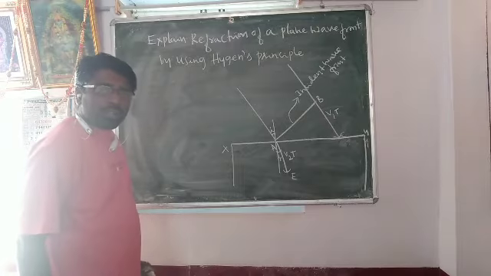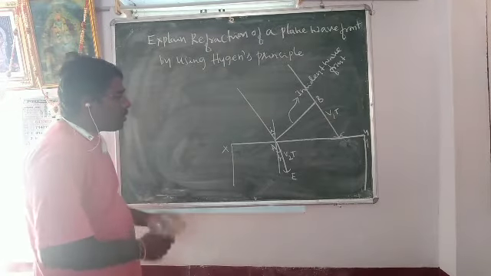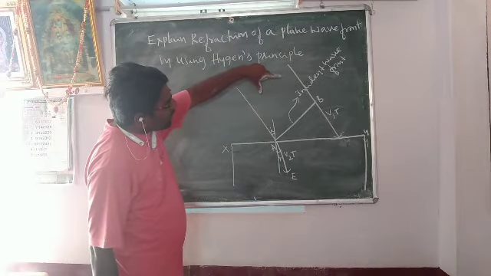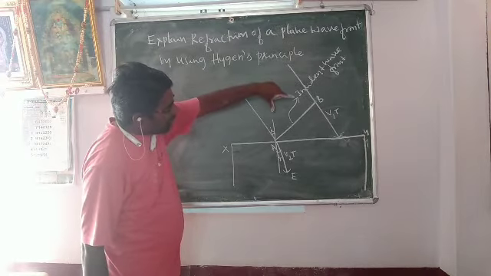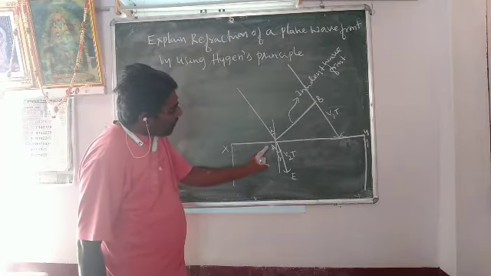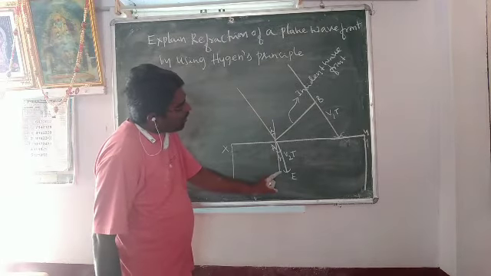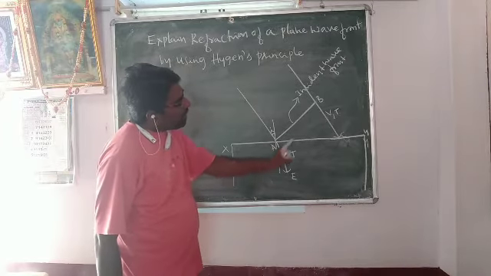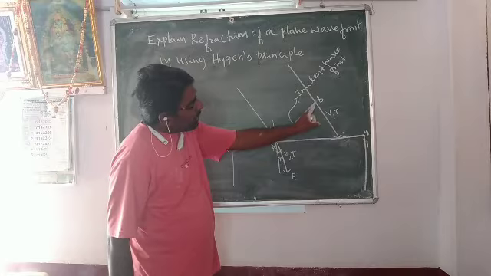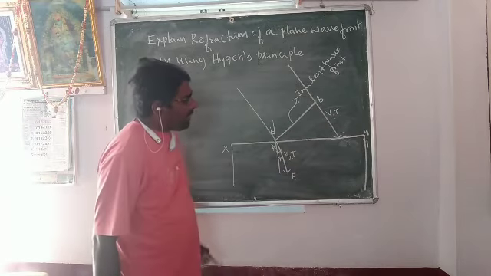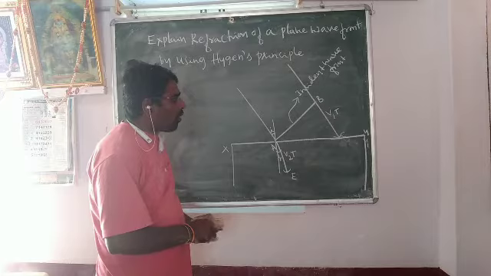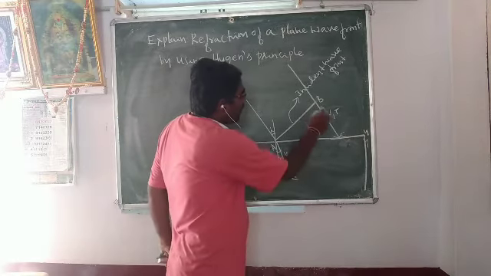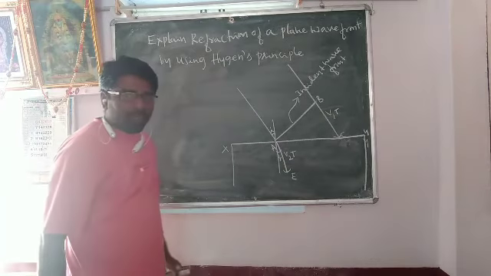In order to construct the new refracted wavefront, first you take the secondary wavelets. The plane wavefront is incident on the refracting surface XY. The time taken for the secondary wavelet from A to E is the same as the time taken for the secondary wavelet from B to C. In the same interval of time, the secondary wavelets from A to E and from B to C are in the same phase.